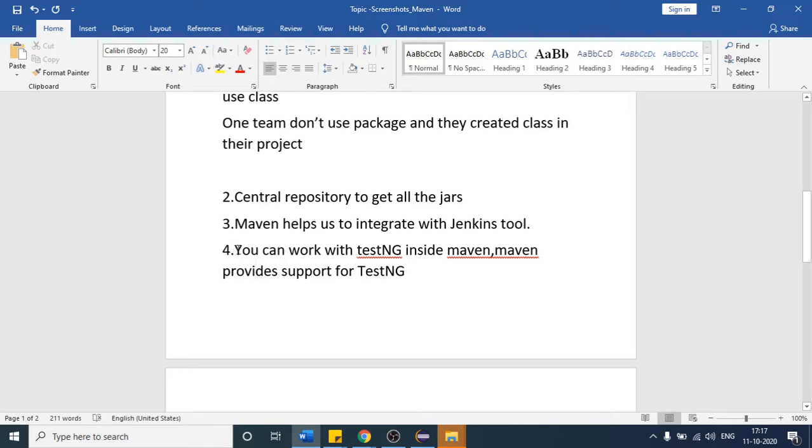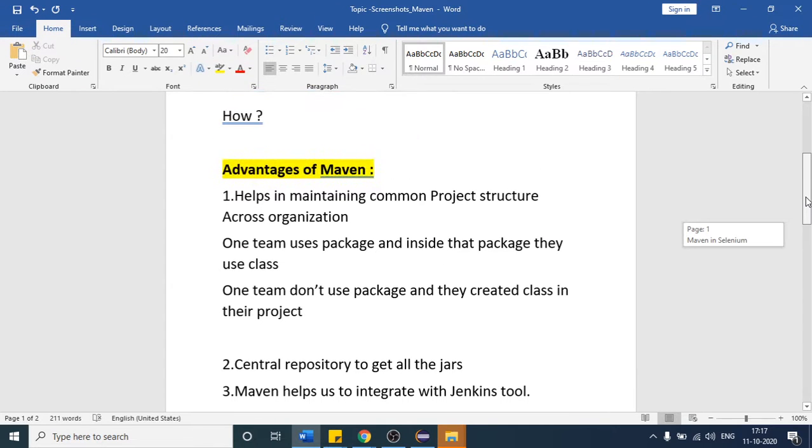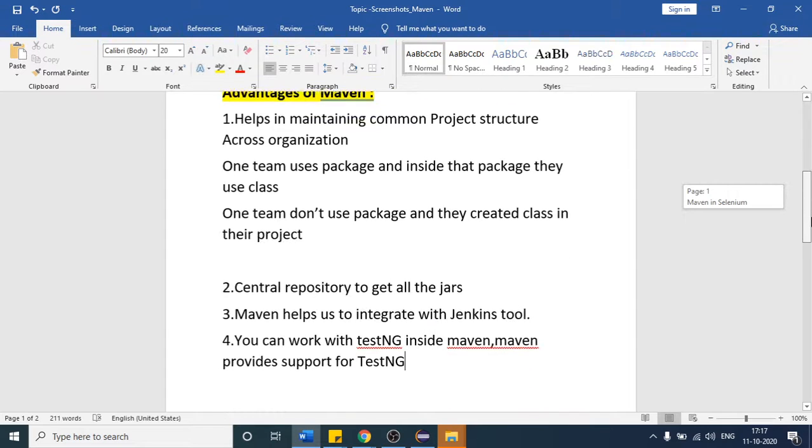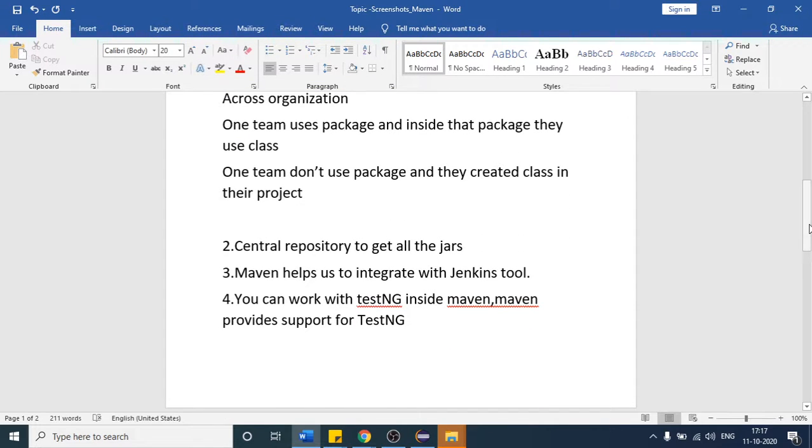So if you want to work with TestNG, then by using Maven, you can also work with TestNG inside Maven. So this is one benefit you can get. These are the many benefits. After that, let us see first how to start working with Maven.